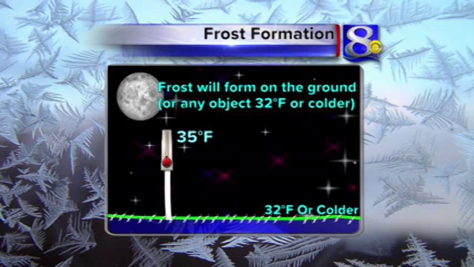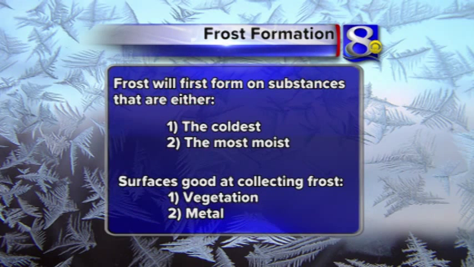The ground, your car windshield could be 32 degrees or colder because frost will form on substances that are either the coldest or the most moist. And of course, those great surfaces include vegetation because it has a lot of moisture, and metal because it's cold. Okay. So it can happen. I thought it was a great question. Maybe get down on the ground with your thermometer next time, right down on the ground just to double check the temp. All right, Michelle.